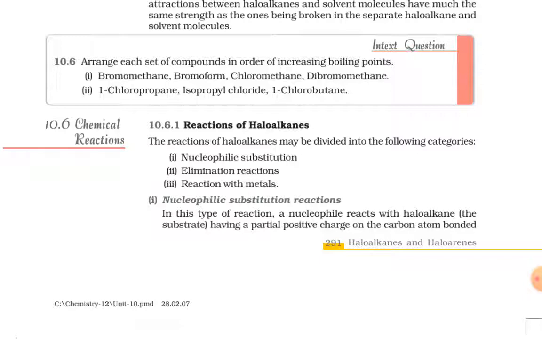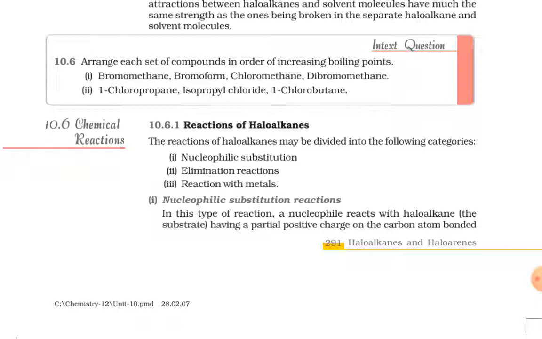Reactions of haloalkanes. The reactions of haloalkanes may be divided into the following categories. First is the nucleophilic substitution. Second one is the elimination reactions. Third one is the reaction with metals. First is the nucleophilic substitution reactions.